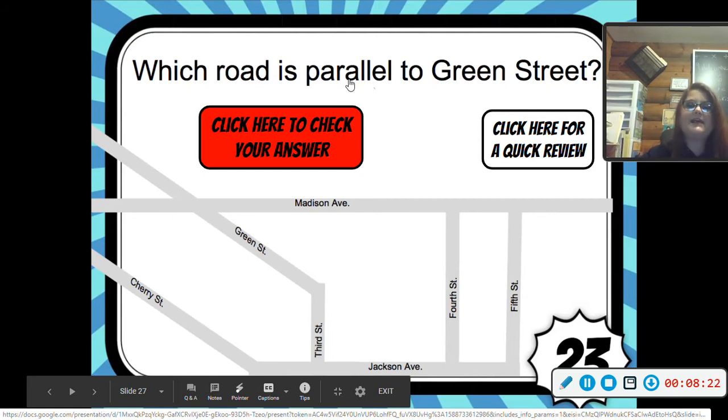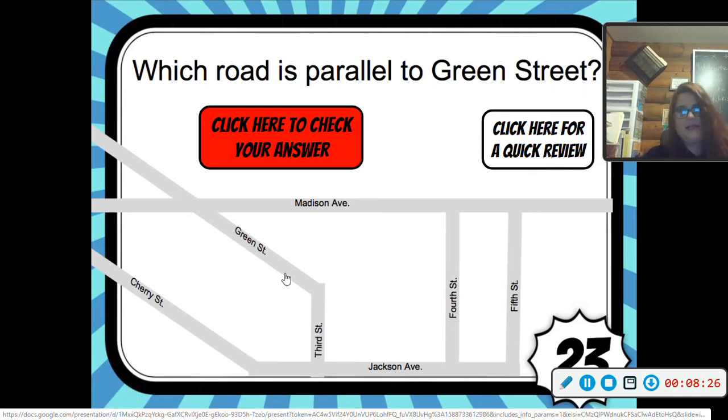Which road is parallel to Green Street? So Green Street is over here. We do see that it does intersect with Madison Avenue, but we're wanting parallel. So we want to look across from Green Street, which would be Cherry Street.